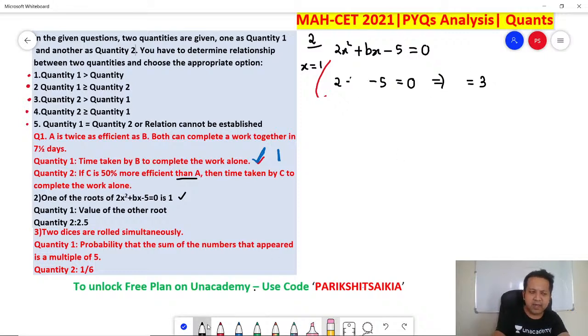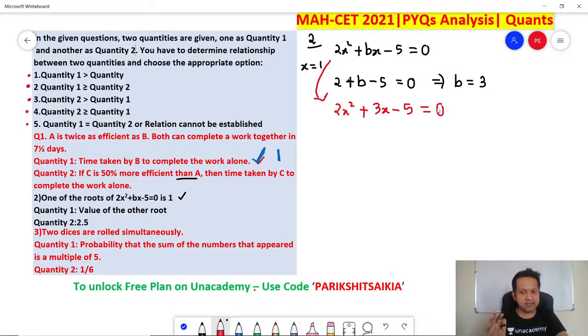If you substitute x as 1, what will you get? 2 plus b minus 5 is equal to 0, or b is equal to 3. Correct? Now think about it. You put b is equal to 3. What will you get? 2x square plus 3x minus 5 equals 0.